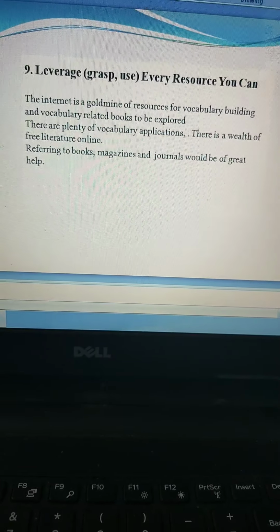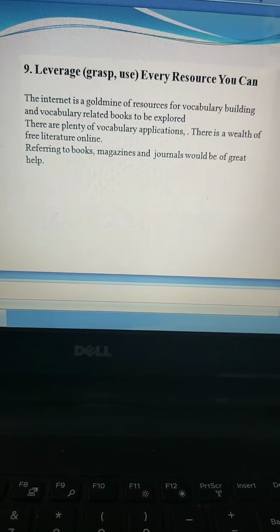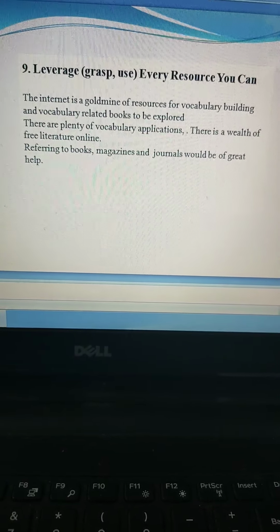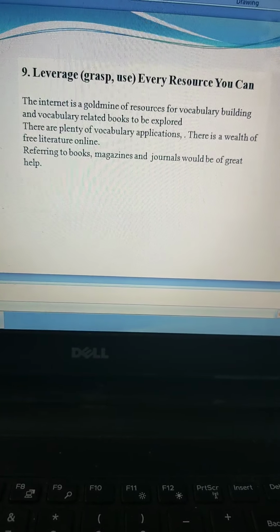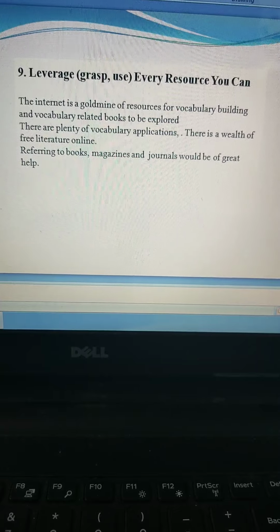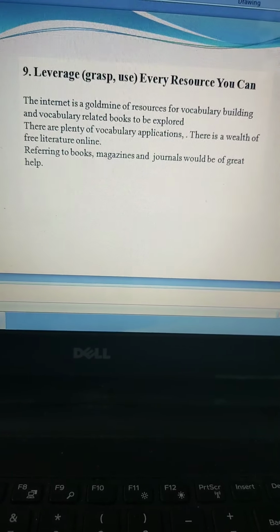There are plenty of vocabulary applications, lots and lots of free literature available online. Other than going onto the net, you can even refer to books and magazines and journals which would really help you to enhance your vocabulary. So that's the ninth tip.